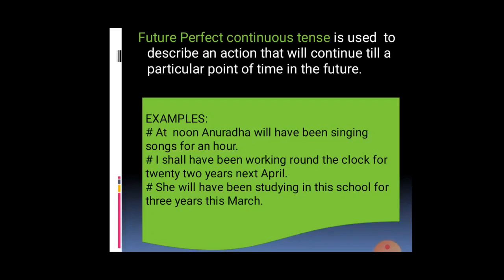Means next April, by the next April, I shall have been working round the clock for 22 years. Next example, she will have been studying in the school for 3 years this March. Means by this March, she will have been studying in the school for 3 years.